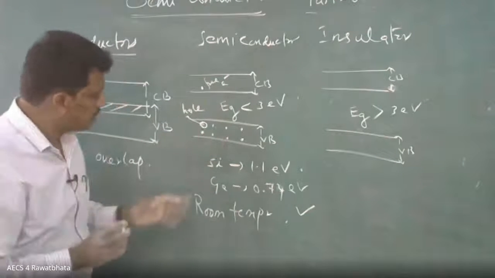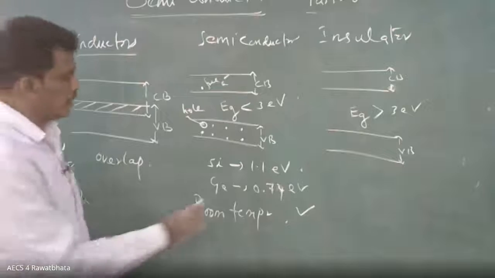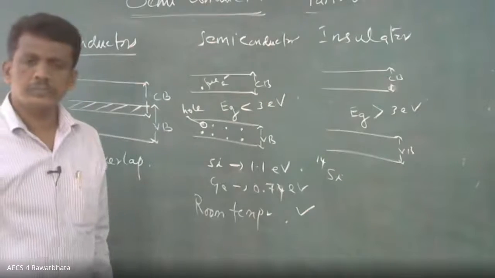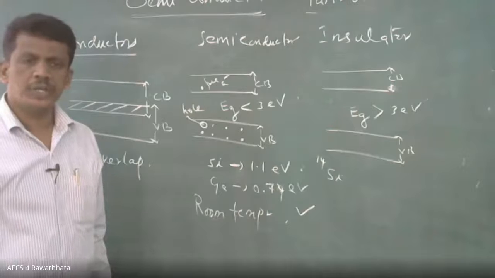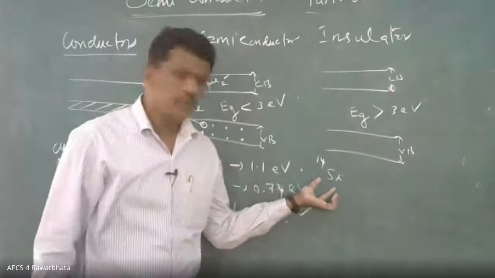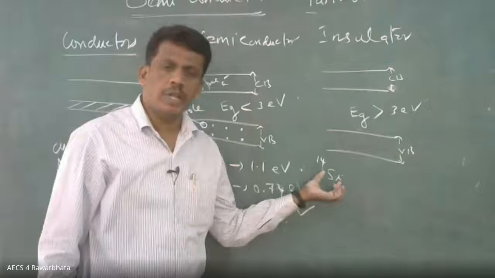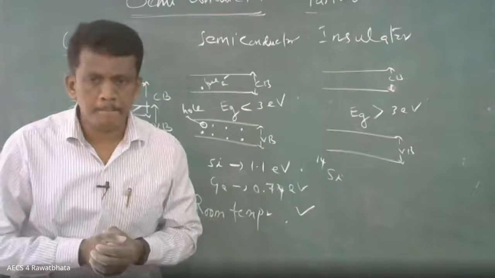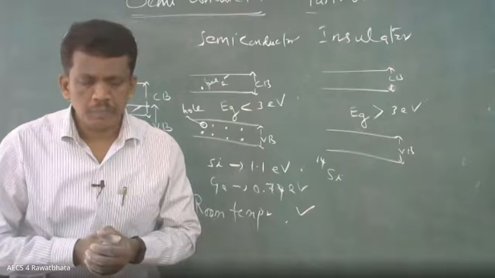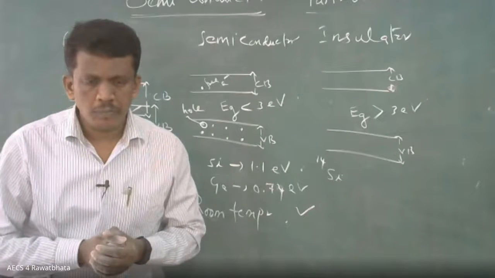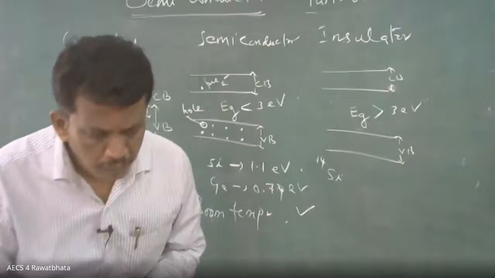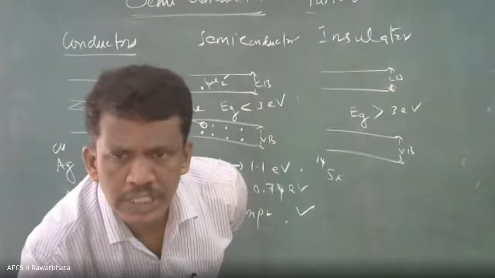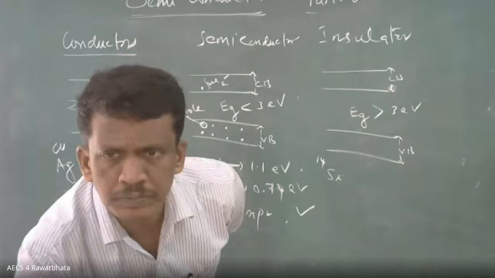I have taken, suppose, silicon. So silicon, what do you have? Atomic number 14. So here you have equal number of electrons and equal number of protons. So what is the charge on silicon atom?